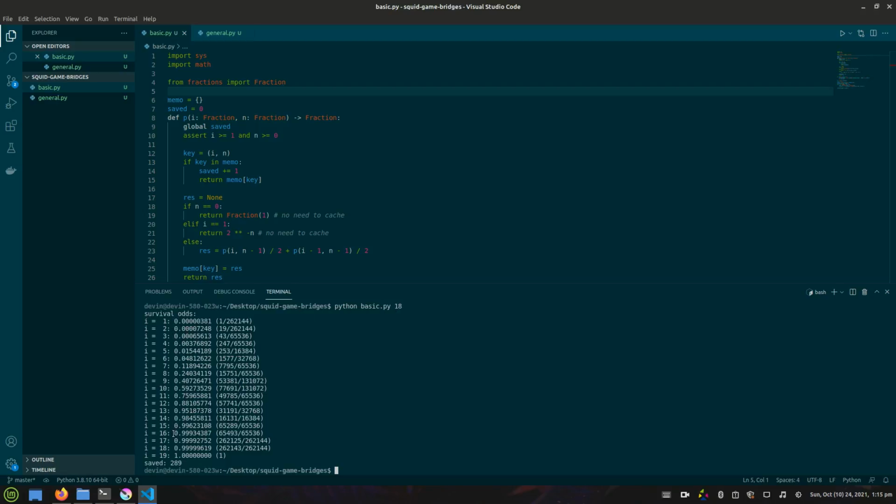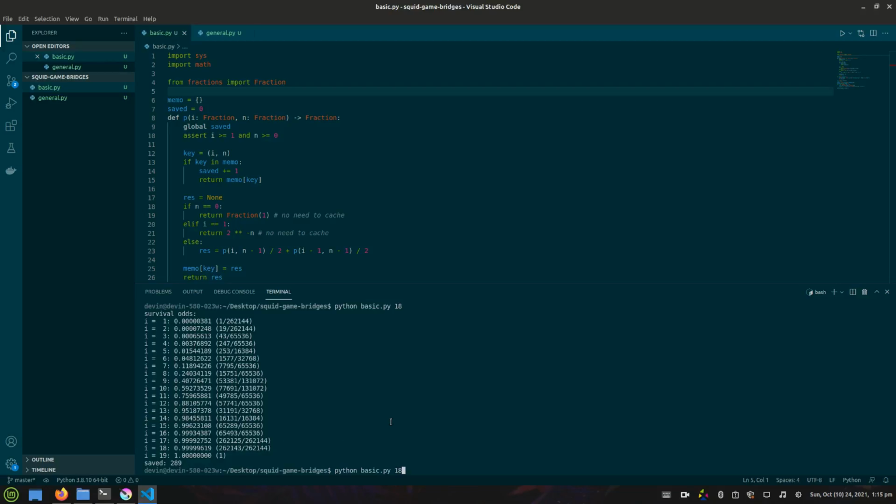And we see that, for instance, the main character, I believe, was player number 16, so there was actually a 99.93% chance of him surviving. And you can see the probability distribution for all of the other players that could have survived.